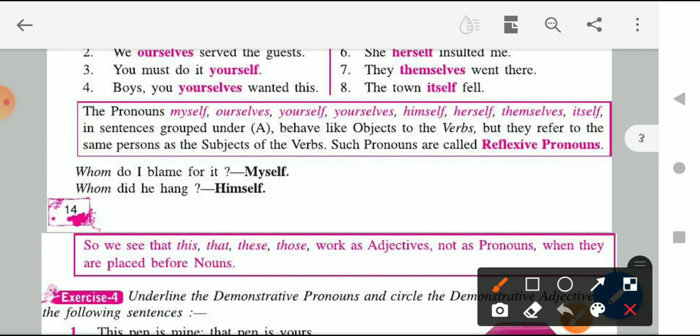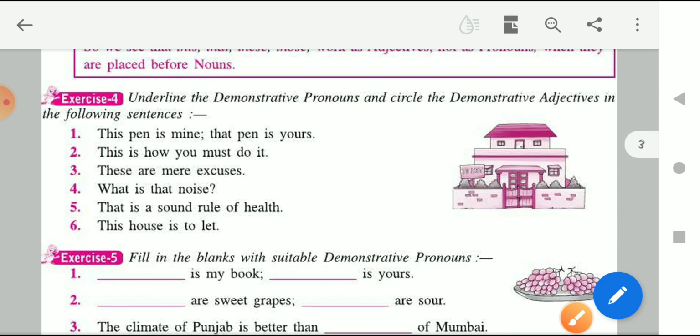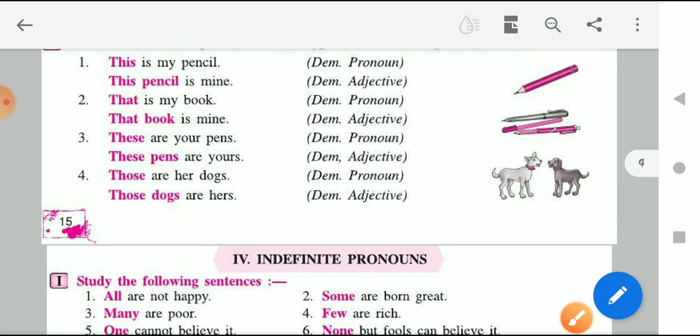Here you can see that this, that, those, they work as adjectives, not as pronouns, when they are placed before a noun. So whenever these, those, that are placed before a noun, it works as an adjective.